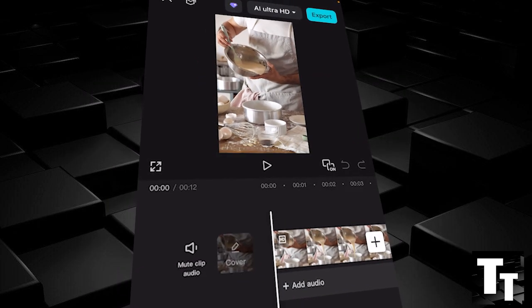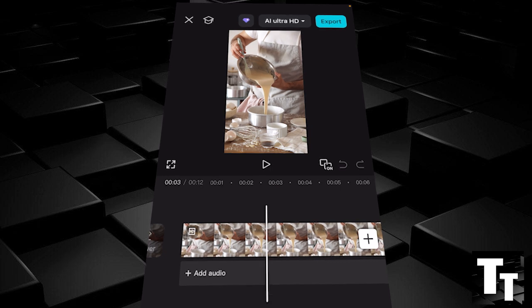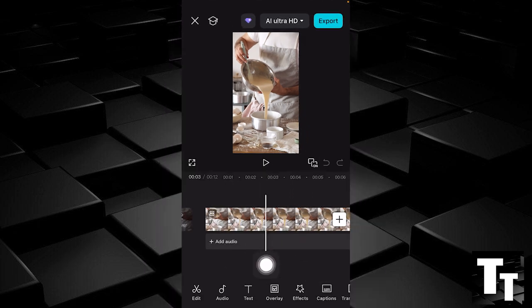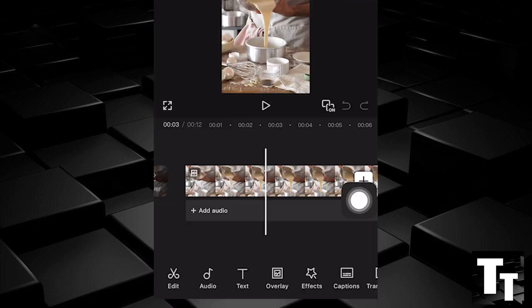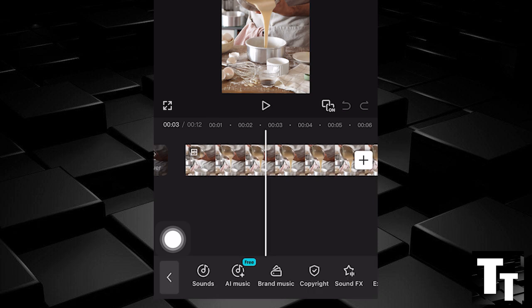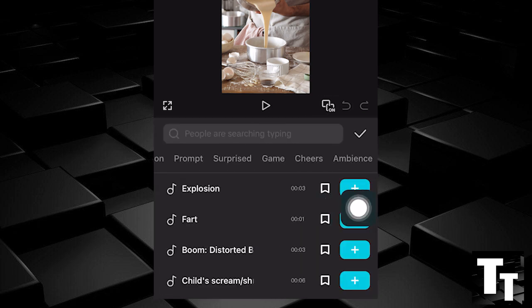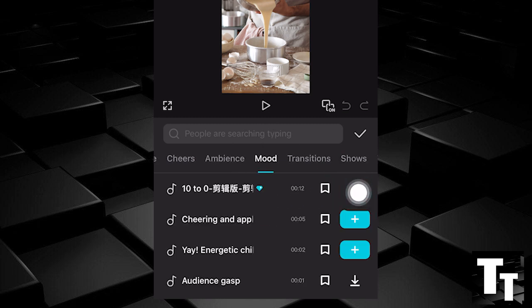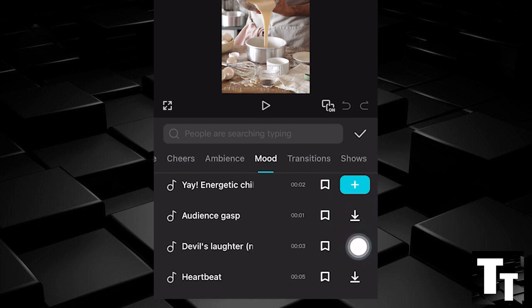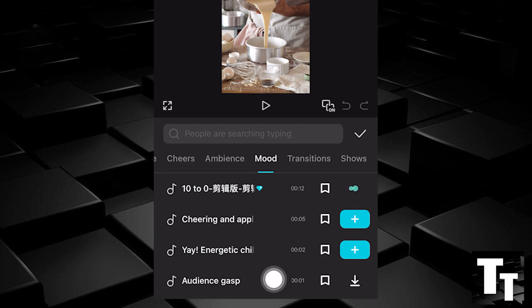To access mood sound effects to your video clip, make sure it's deselected by clicking on the timeline. Bottom left hand screen, click audio. On the right, click sound effects. Underneath here, you want to scroll to the right until you see the option mood. Click the sound effects. CapCut Mobile will preview the audio.